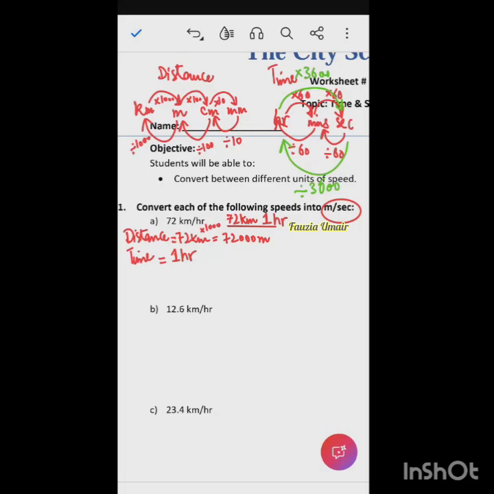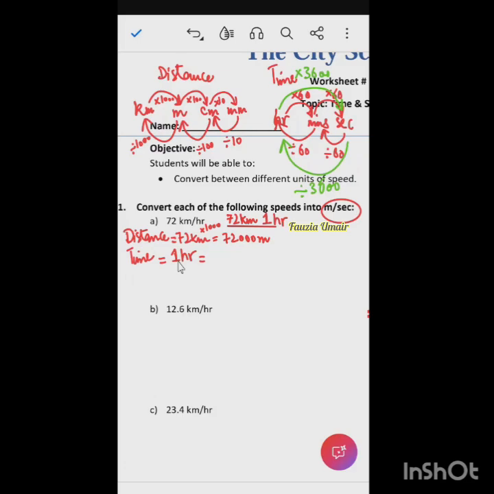Why am I converting the distance separately and the time separately? Because your actual questions are not this simple. It's not always that you have to go from kilometer per hour to meter per second. This is the simplest conversion, but you will get many different variations: for example kilometer per minute to meter per second, or meter per hour to meter per second. There are many conversions and much variety, because there are four units of distance and three units of time, so the variations are more. So convert them separately to avoid mistakes.